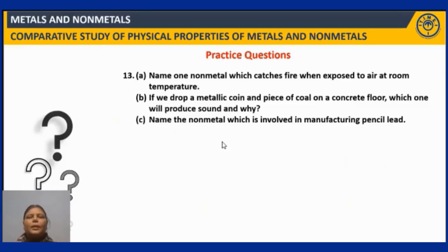Name one non-metal which catches fire when exposed to air at room temperature. Okay, so the non-metal is phosphorus. We have already learnt about this. That's why we are storing phosphorus in water, right? Now, if we drop a metallic coin and a piece of coal on the concrete floor, which one will produce sound and why? You know that concrete floor is hard, isn't it?